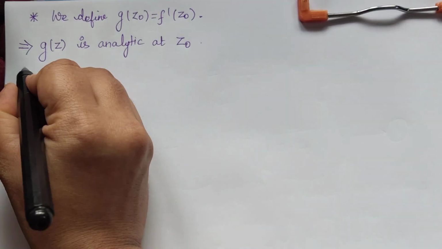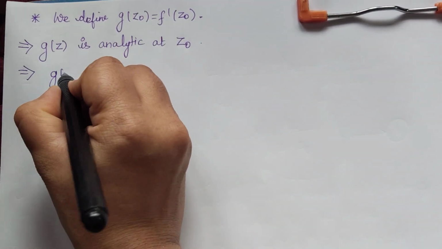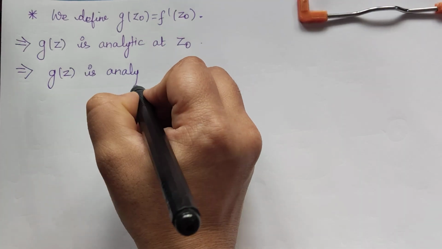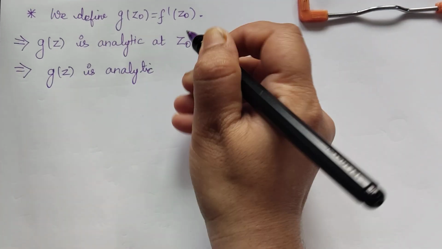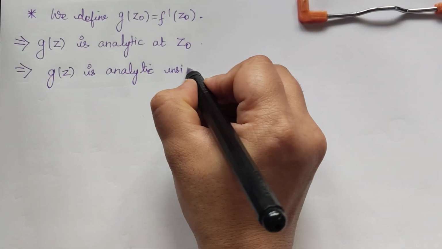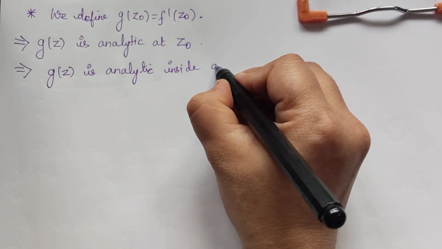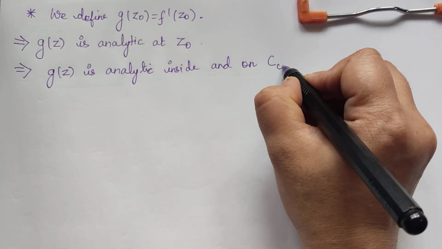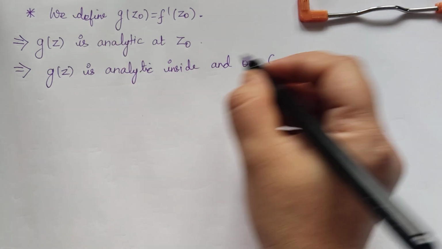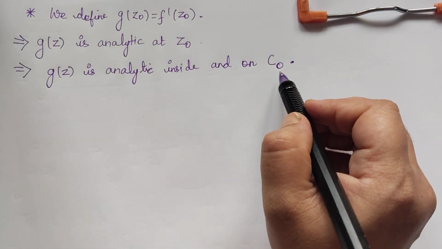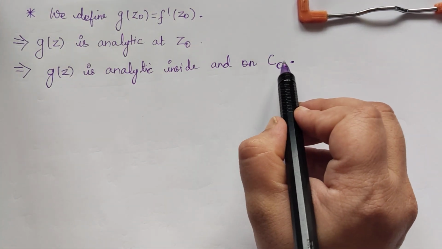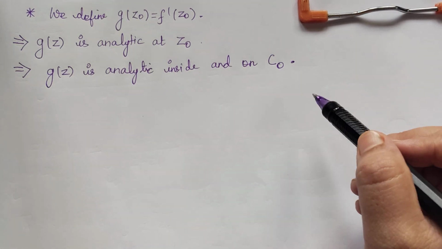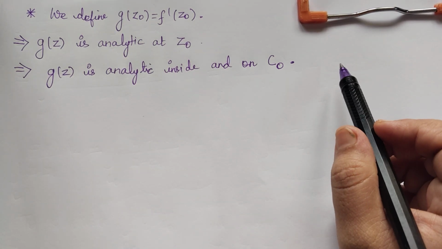In fact, we can say that g of z is analytic inside and on the circle C naught. Now here we are going to make use of the Cauchy-Goursat theorem, which we have learnt previously. So let me first give the statement of that theorem.